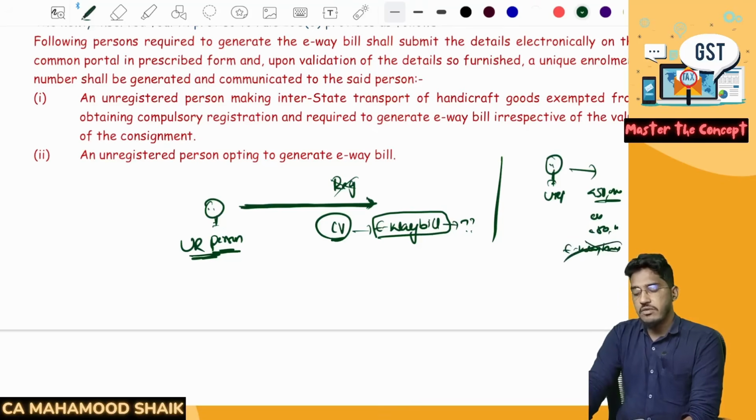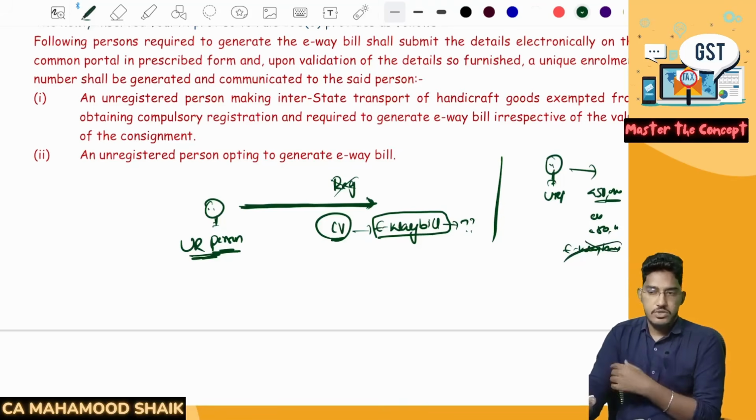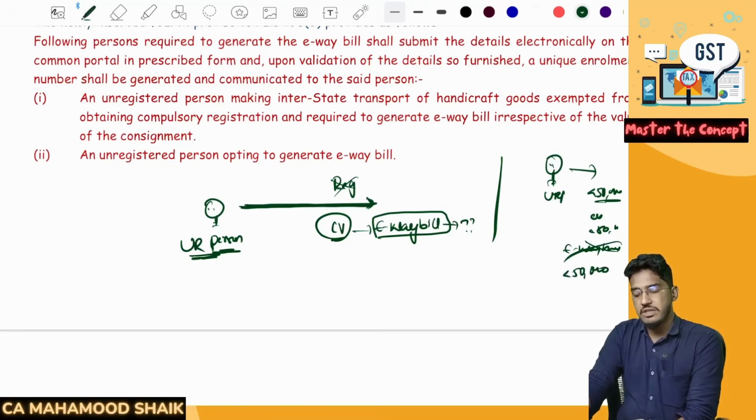E-way bill is not required, but still you want to avoid all the troubles on the way. During the transportation, there might be some troubles happening. That's why, even though the consignment value is less than 50,000, you still want to generate the e-way bill. But you are an unregistered person. Sir, if I'm an unregistered person, how can I generate the e-way bill?